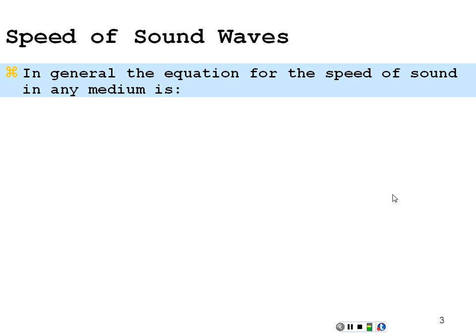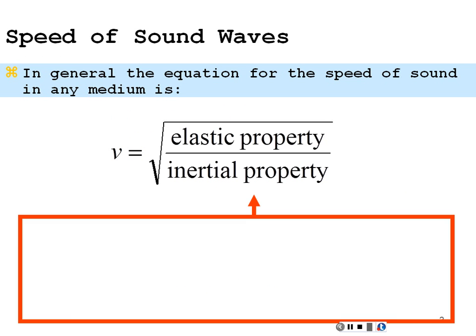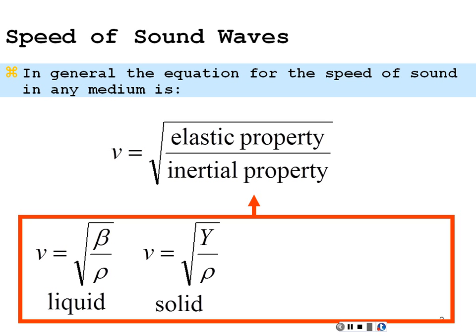In general, the equation for the speed of sound in any medium is some elastic property of the medium divided by some inertial property of the medium, square root. So the velocity of sound is the square root of elastic over inertial. For instance, in a liquid, the velocity of sound is the square root of the bulk modulus of the liquid divided by the density of the liquid. So the density being the inertial property, bulk modulus, the elastic property. For a solid, it is the square root of the Young's modulus of the solid divided by the density of the solid.